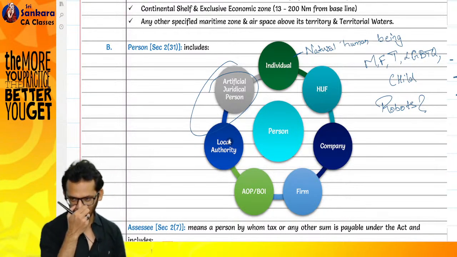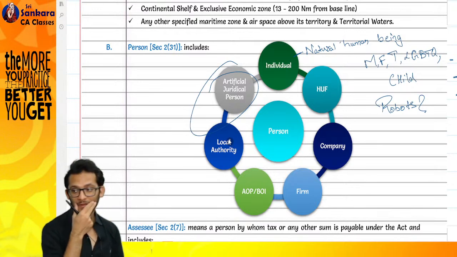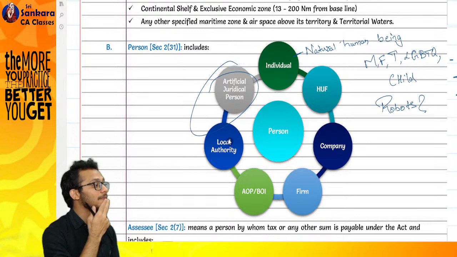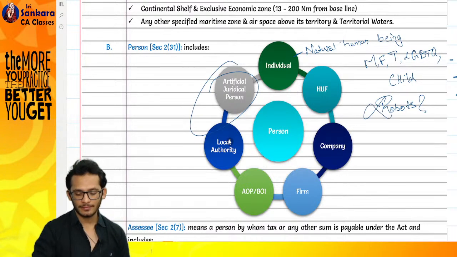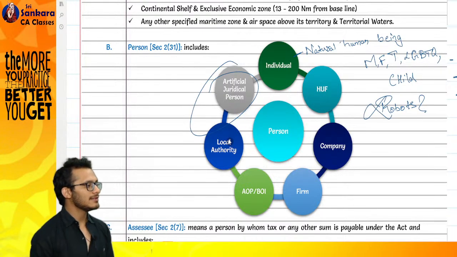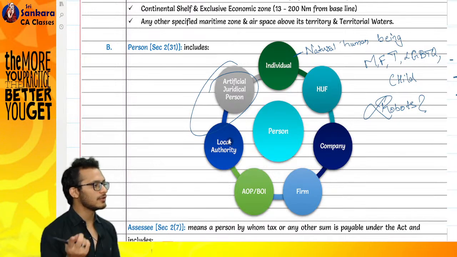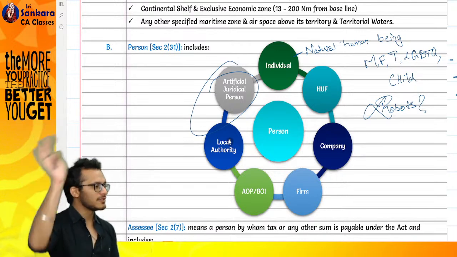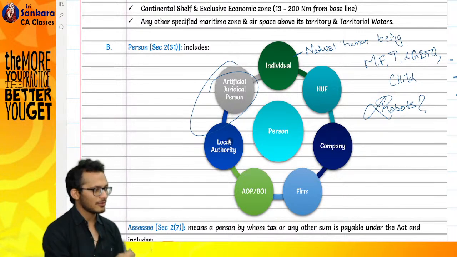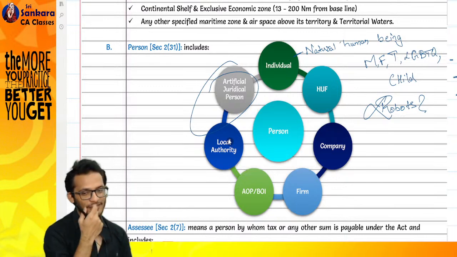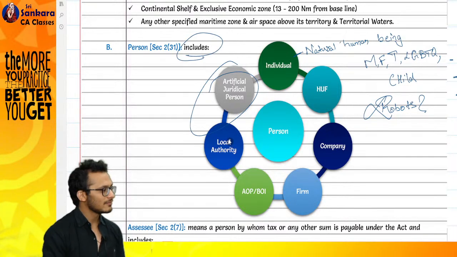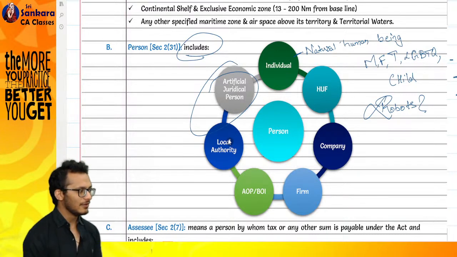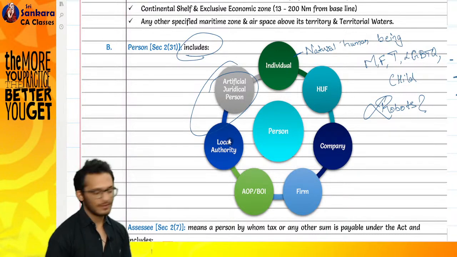Robot, covered or not covered? You have to tell me. As of now, not covered. The understanding is that the robot is created by human beings. So if the robot is earning some income, it is the income of the human. There could be a generation when robots will start creating kids and all. That time we'll discuss later. As of now, that is not the practice. That is the reason why it says includes. Tomorrow things can happen. Clear?